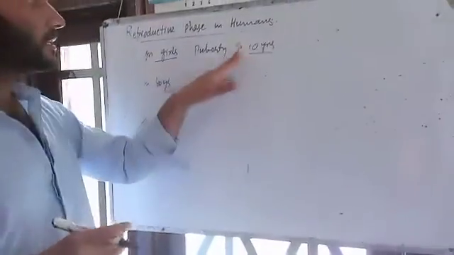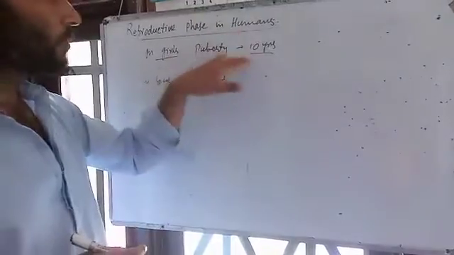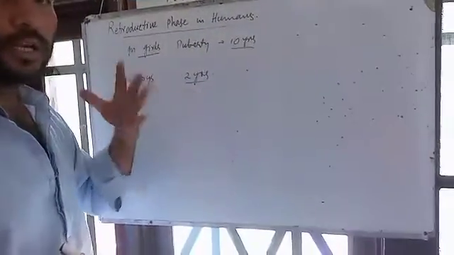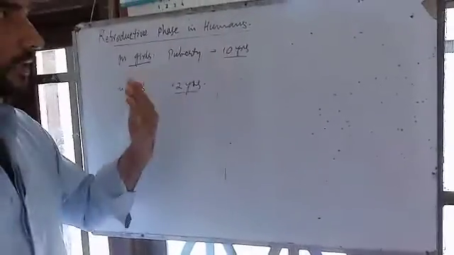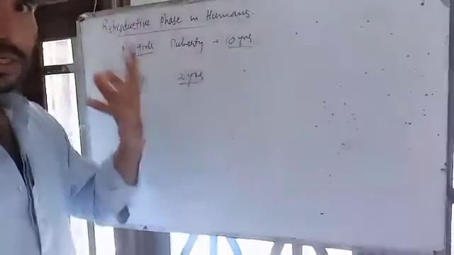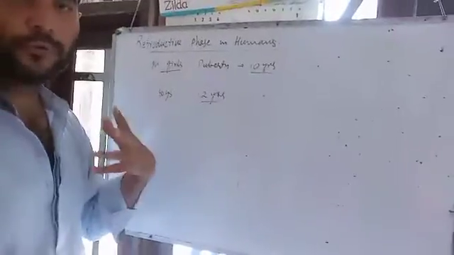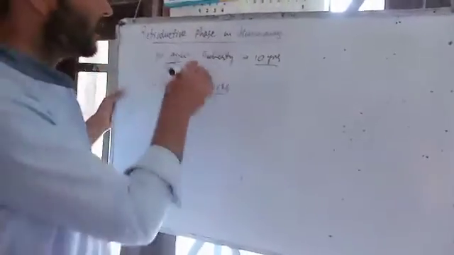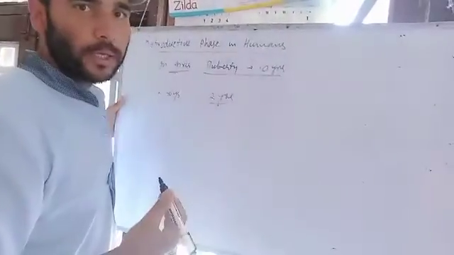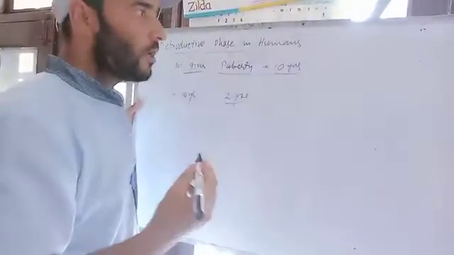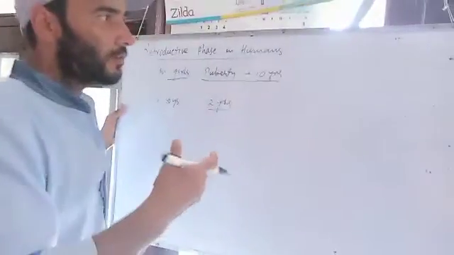This is the stage in girls and boys where they become reproductively active. That means the sexual reproductive organs begin to function. And the onset of puberty in girls is determined when they start the periods.